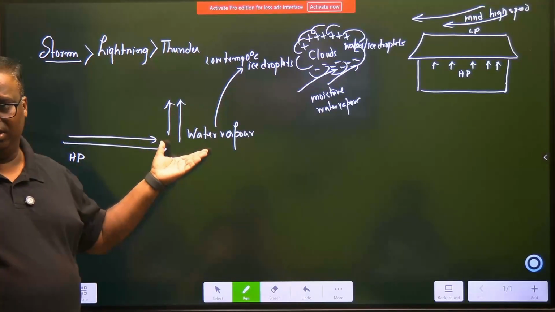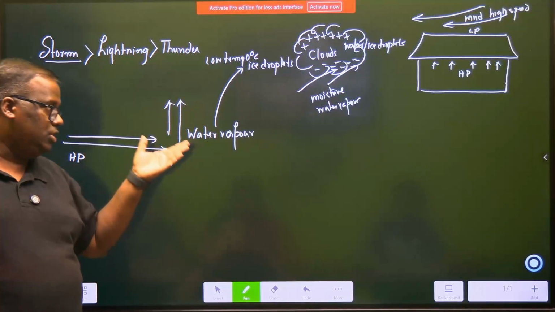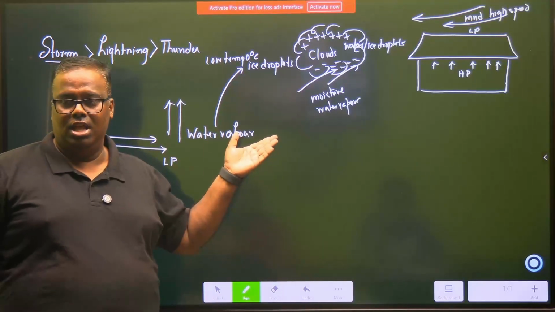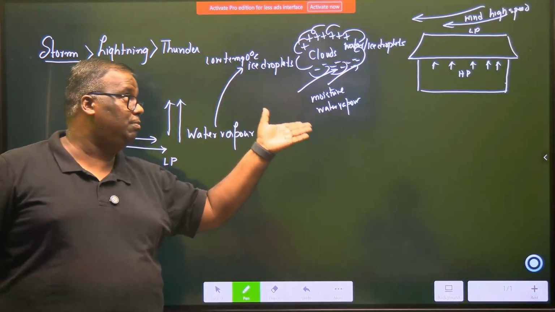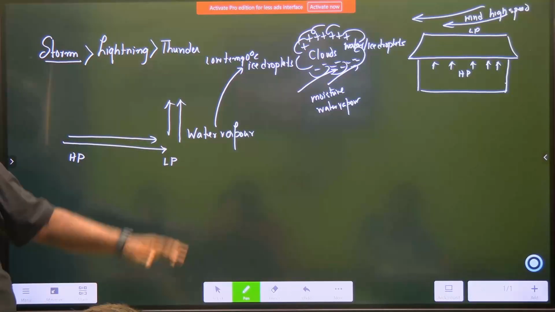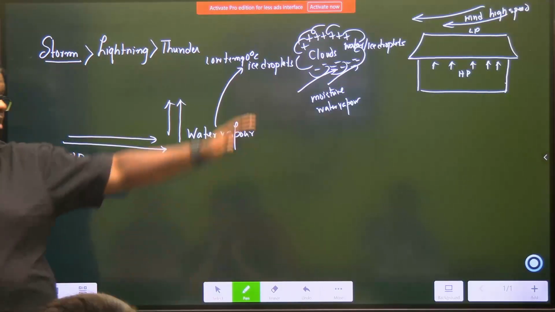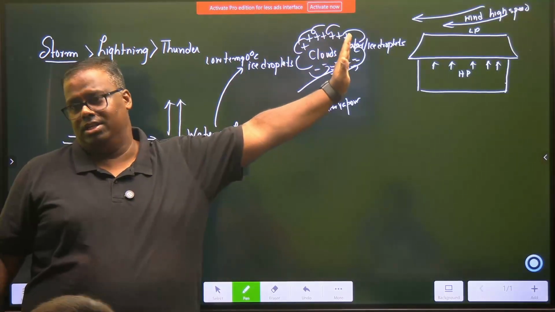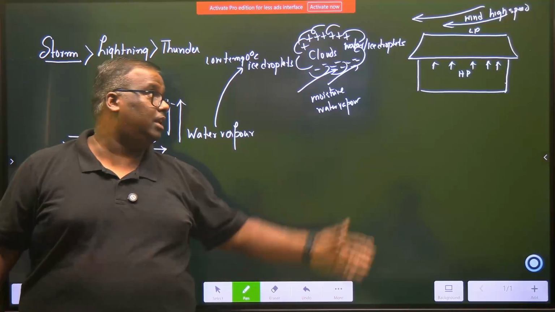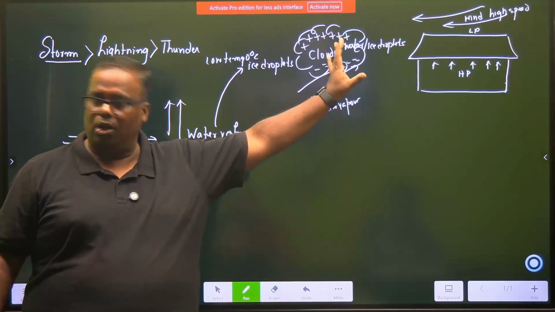Land gets heated quickly. As land is getting heated quickly, hot air is rising up. When this hot air rises up, it is carrying with it what? Moisture. And this moisture is in the form of water vapor, and it takes it to a higher altitude. As it goes to a higher altitude, the temperature here is very, very less. So these water vapors now start condensing. And they condense in the form of ice or water droplets and form clouds. Is it understood?